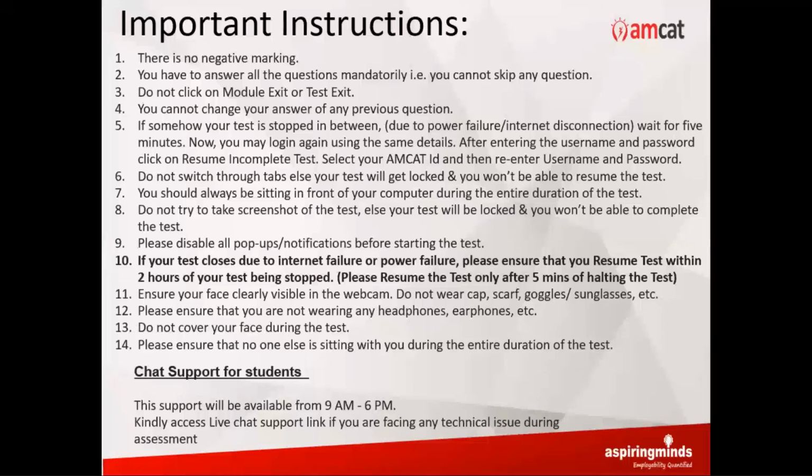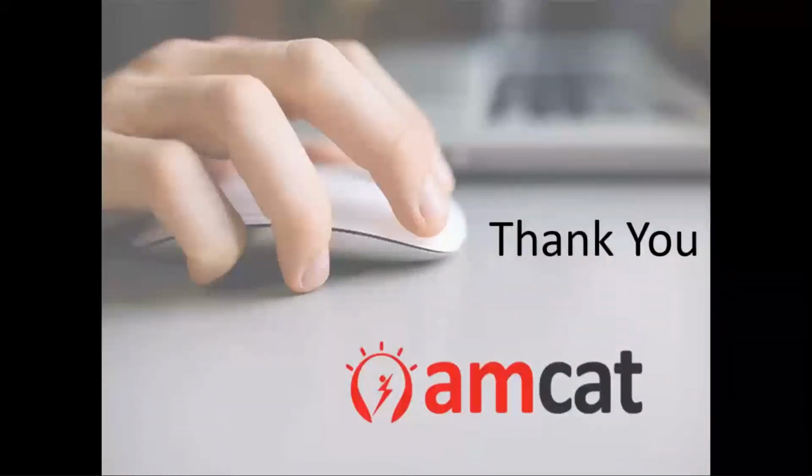So we have been doing this activity of online assessment for more than 7-8 months now, and we have not seen any serious problem. But still, the support will be there for you, so that you can take the test properly. So, guys, this is where the presentation is ending. Now, feel free to ask any question you are having over the Q&A box. I will answer them one by one.